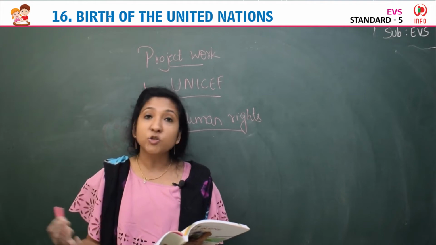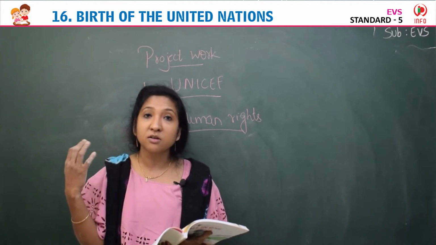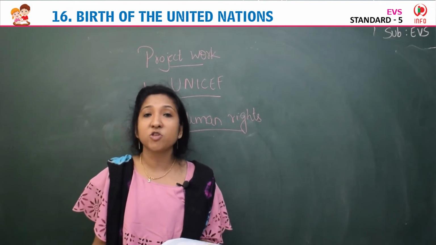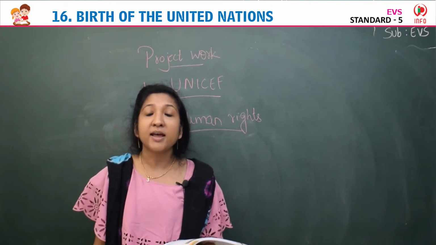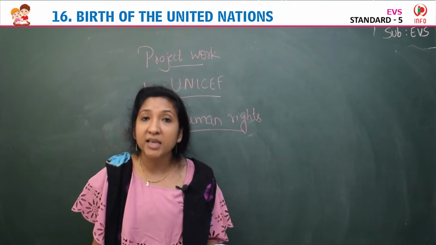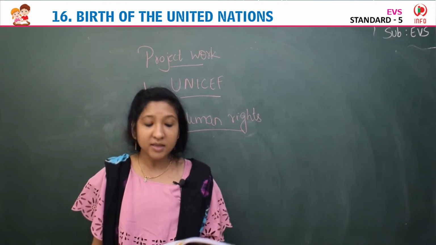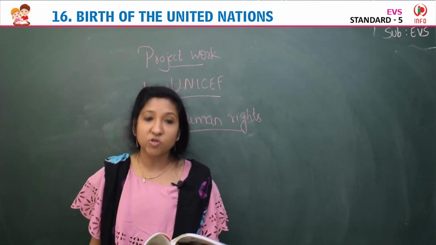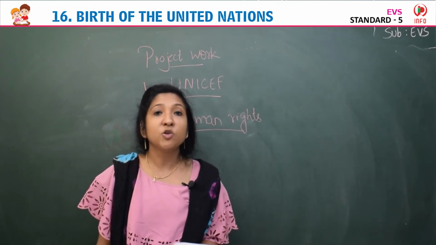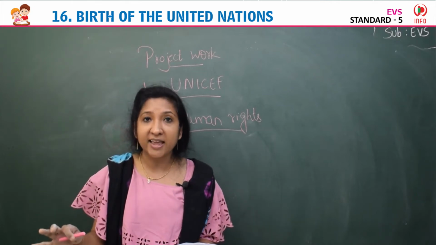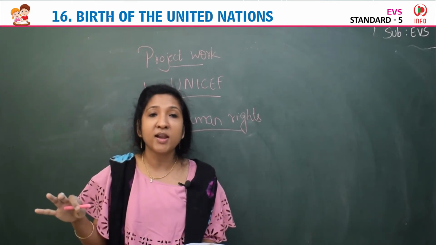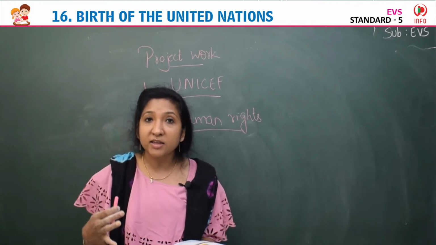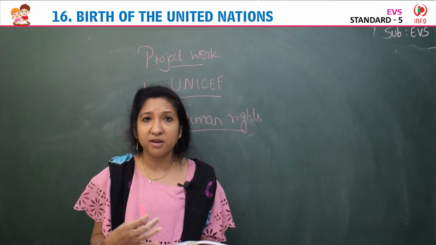Yes, so right to life, right to choose their own profession, right to freedom, right to equality, all are treated equally before law. These are the various human rights declared by the United Nations. Equal right to all, no slavery, no one should be treated as a slave here. No one has the right to make anyone a slave. No one has the right to torture anyone, to hurt anyone.